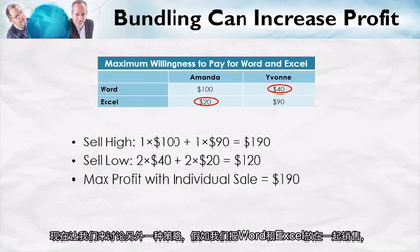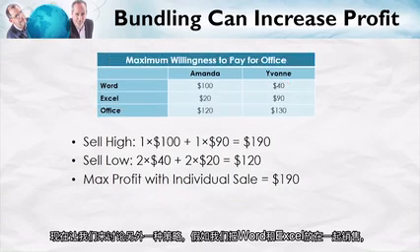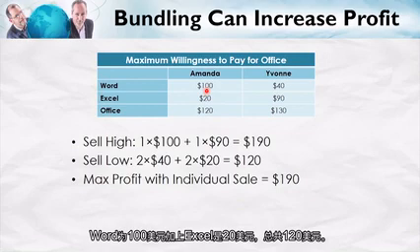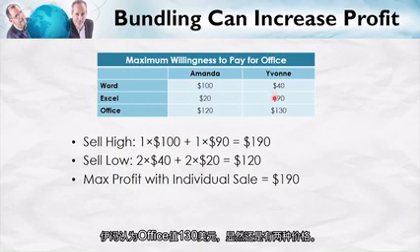Now let's consider an alternative strategy. Suppose we combine Word and Excel in a product or a bundle called Office. Amanda values Office at $120. That is the combination of Word for $100 and Excel for $20. Yvonne values Office at $130.